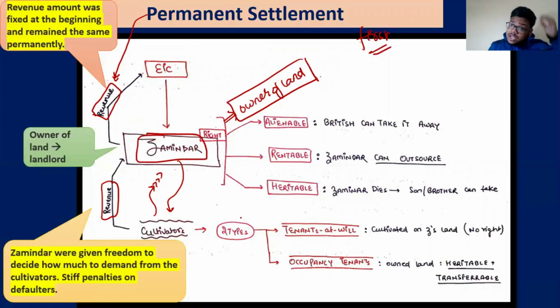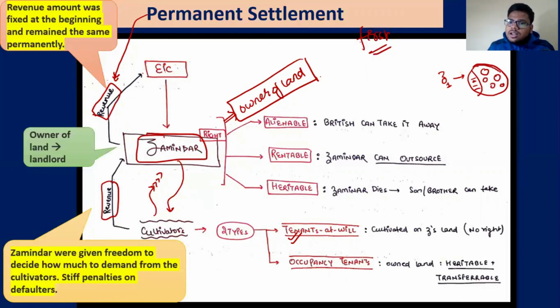These cultivators are not the owner of the land. They may own the land, but to the Britishers, it does not matter. According to them, this area, for example, is under zamindar 1, within which you can have tenants at will. The zamindar himself can own some of the land, on which some people can be there, and some small landowners can be there.